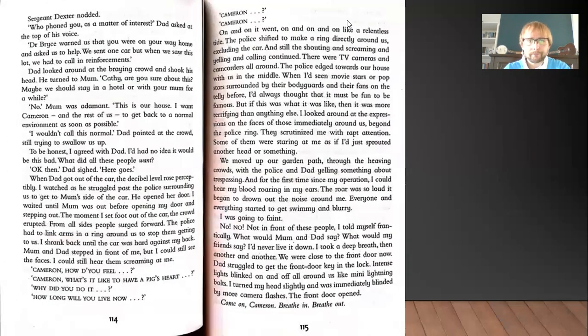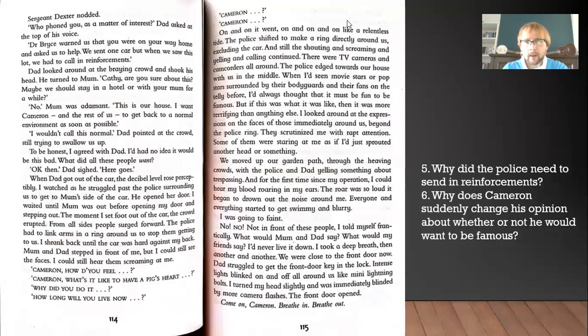Question 5 and question 6. Why did the police need to send in reinforcements? Well, when they saw how big the crowds were, they realized they needed more people. So that's why they sent in reinforcements, because of how big the crowds outside the house were.